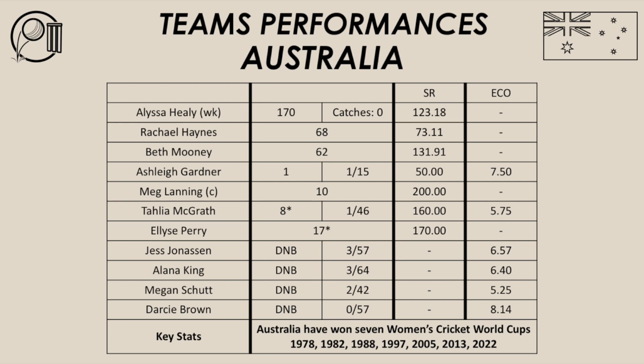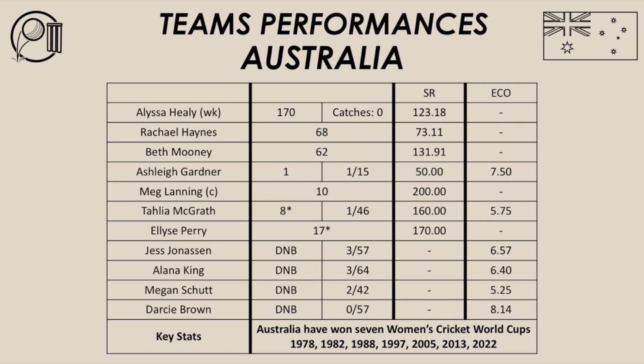And they executed their skills well with the ball, and they were able to get the job done. Everyone played their role, everyone played their part, and they were able to pick up wickets when needed. Even when England were starting to build a partnership, they kept their calm, kept their nerve, they stuck to their plans, their processes, their methods, they backed themselves, and they got the job done. So it was a very good bowling performance from Australia. Nothing more to add on to that, really.